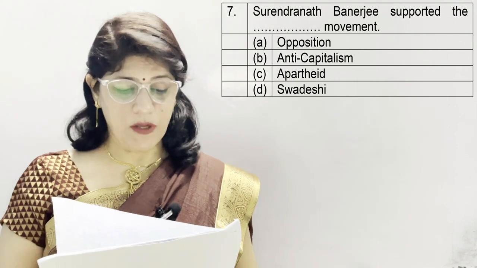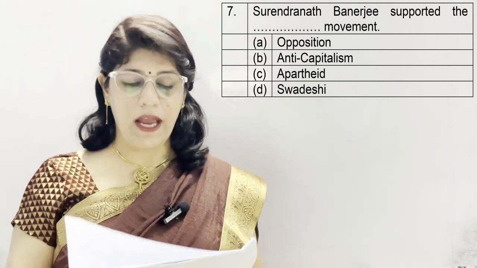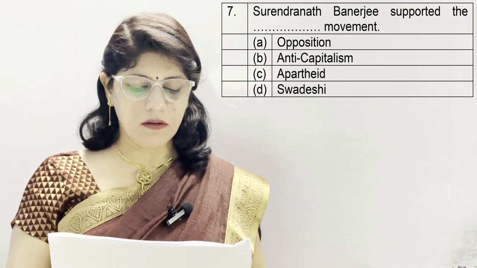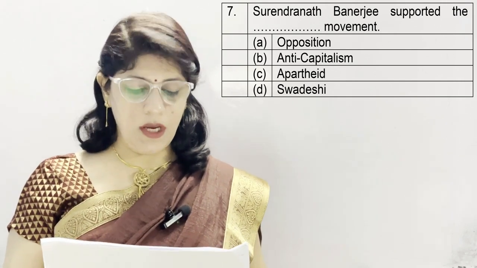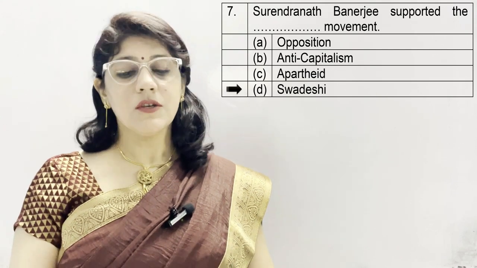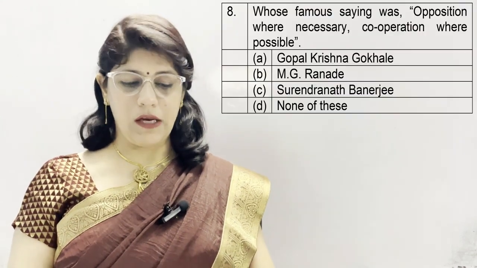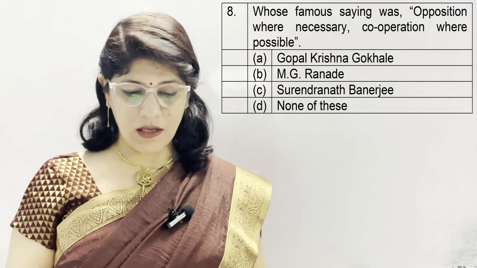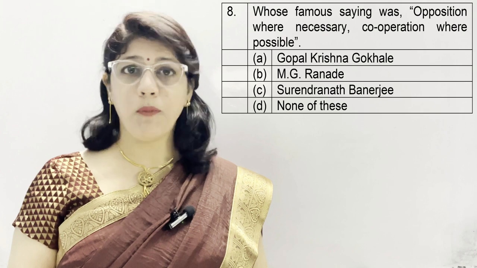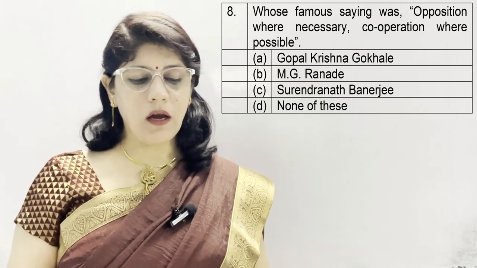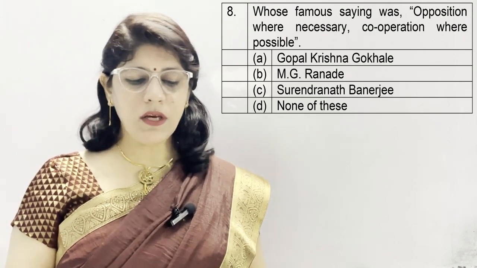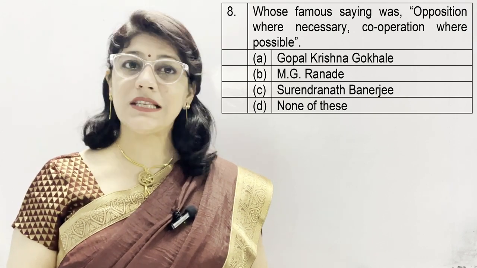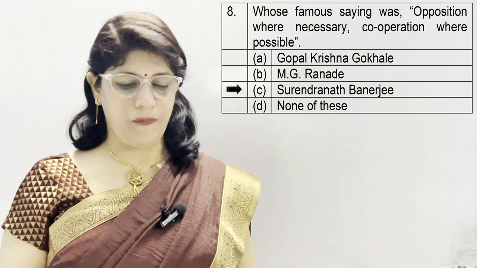Question number 7. Surendranath Banerjee supported the dash movement. A. Opposition, B. Anti-capitalism, C. Apartheid, D. Swadeshi. And the correct option is D, which is Swadeshi. Question number 8. Whose famous saying was, opposition where necessary and cooperation where possible? Options are Gopal Krishna Gokhale, M.G. Ranade, Surendranath Banerjee, and none of these. And the correct option is C, Surendranath Banerjee.